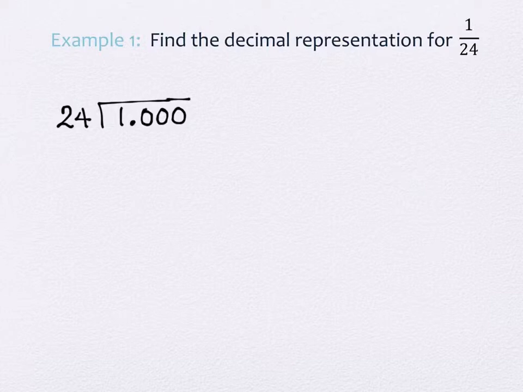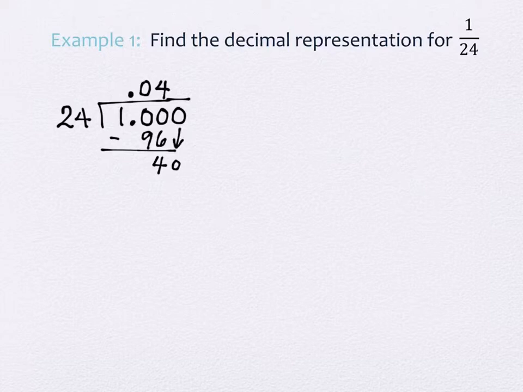And I don't know exactly how many I'm going to need, but I can keep tacking on more as long as I need them. 24 doesn't go into 10, as in 1, 0, but it will go into 100, right? So here's my decimal. I've got a 0 here. How many times will 24 go into 100? 4, yeah. So what is 4 times 24? 96 is correct. And if I subtract, what do I have? A 4, and then I'm going to bring my 0 down. Will 24 go into 40? Yep. How many times? Just once. 1 times 24 is, of course, 24, and subtracting gives me what?